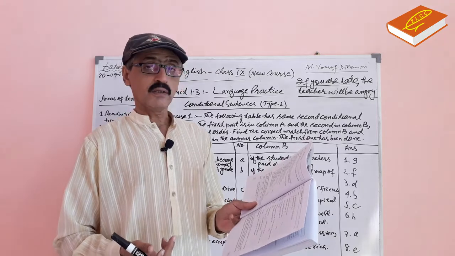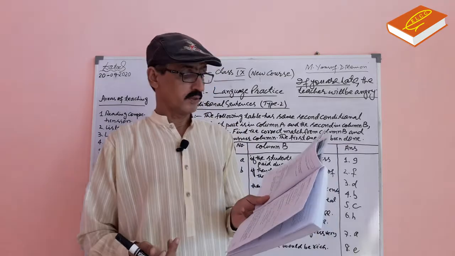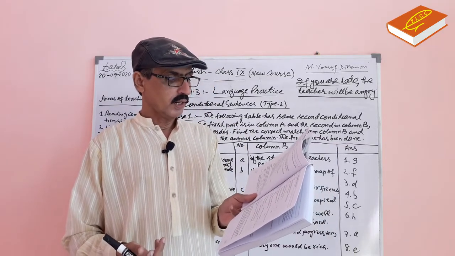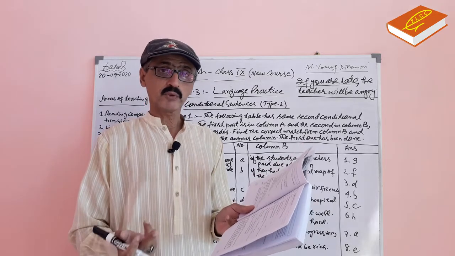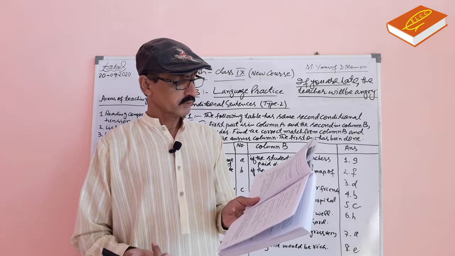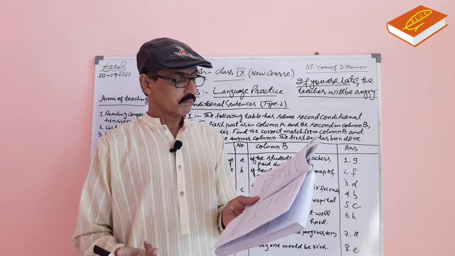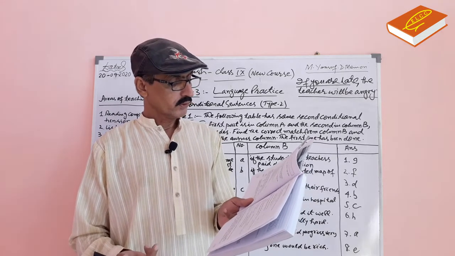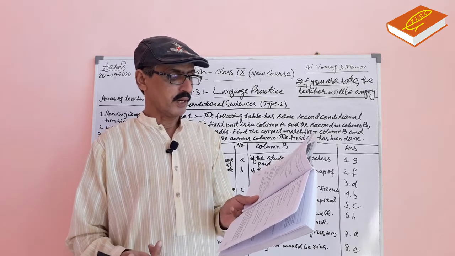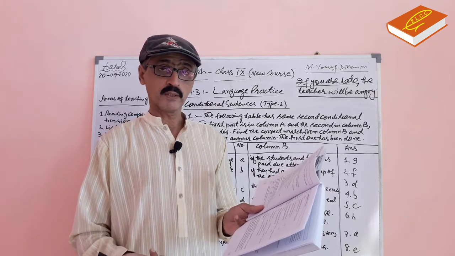If she studied harder, verb get is given. If she studied harder, she would get good marks. She could get a good job. If you grew multiple crops on your land, verb earn, you could earn more money.